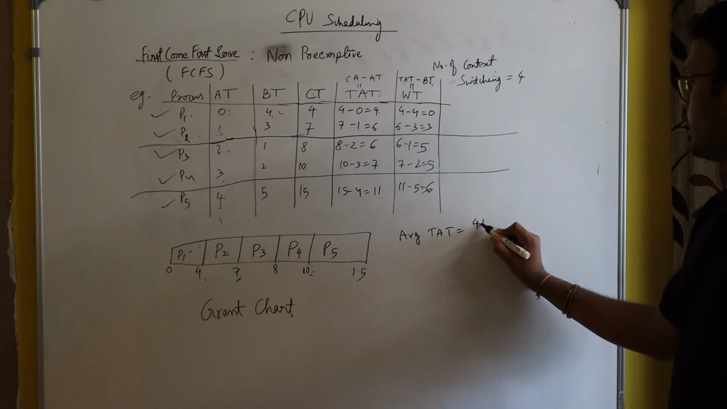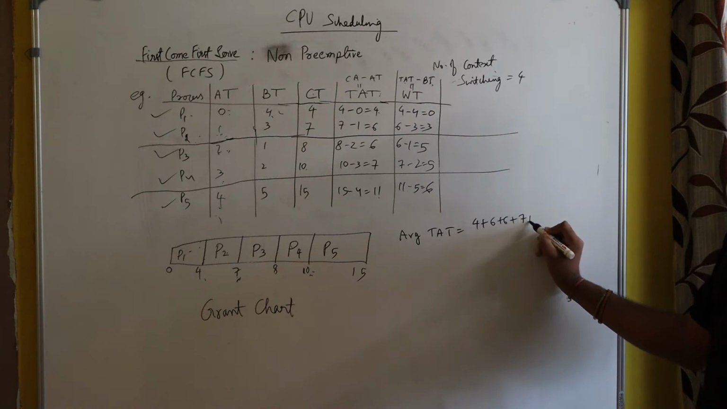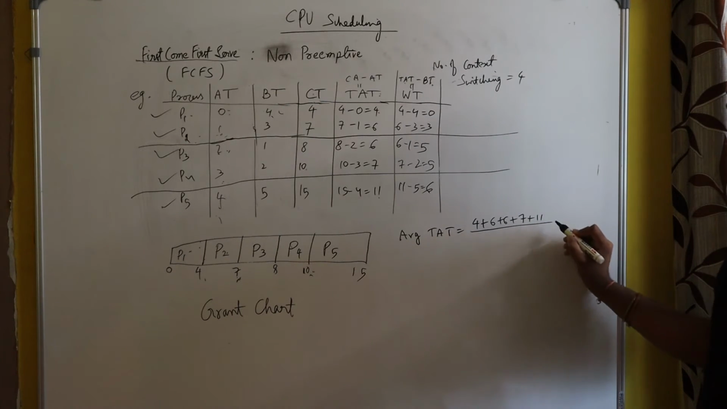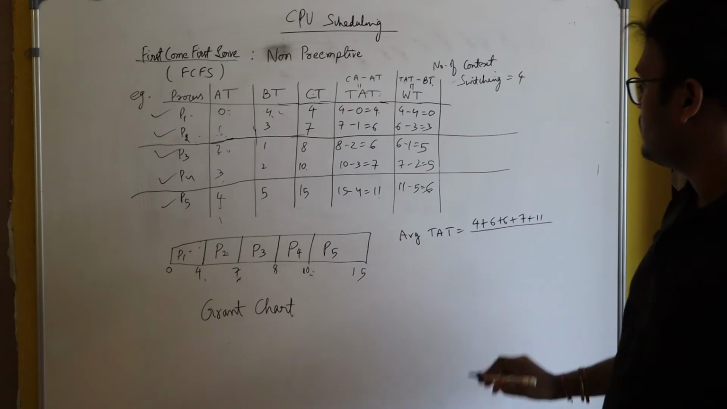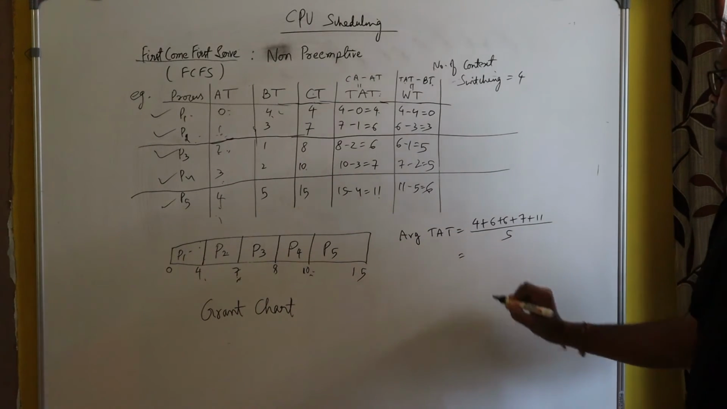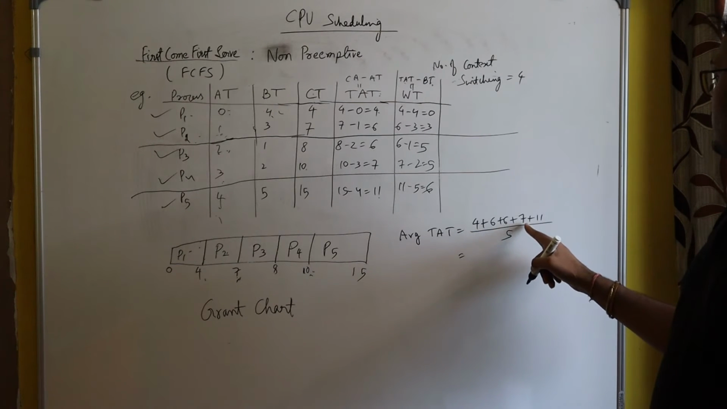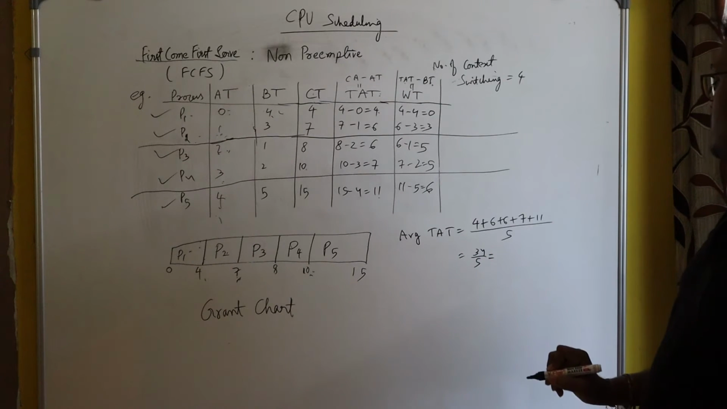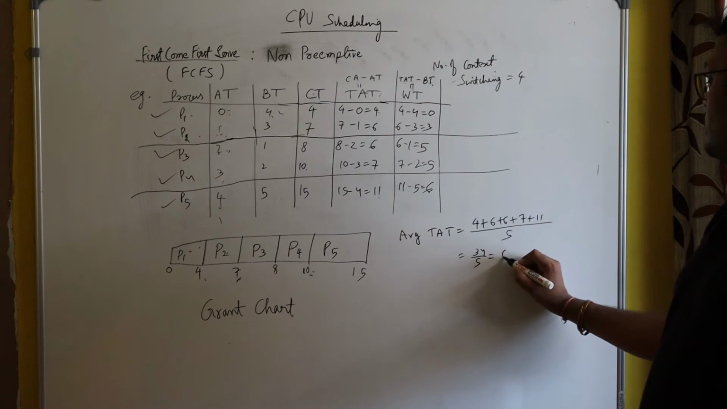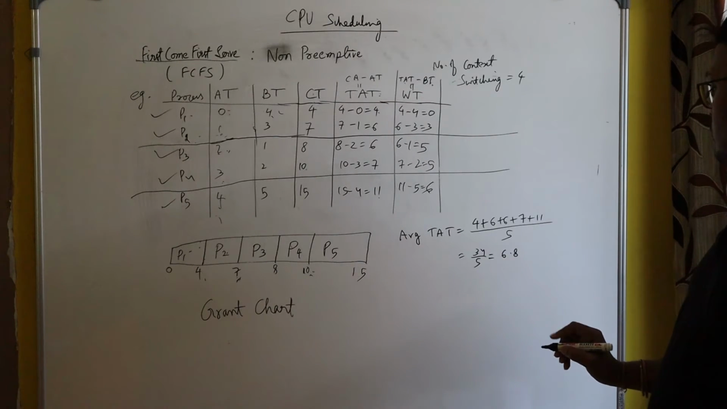Here, the turnaround times are 4 plus 6 plus 6 plus 7 plus 11, divided by how many processes are there? 5 processes. So what is the average turnaround time? 4 plus 6 is 10, plus 6 is 16, plus 7 is 23, plus 11 is 34, divided by 5, which is approximately 6.8.